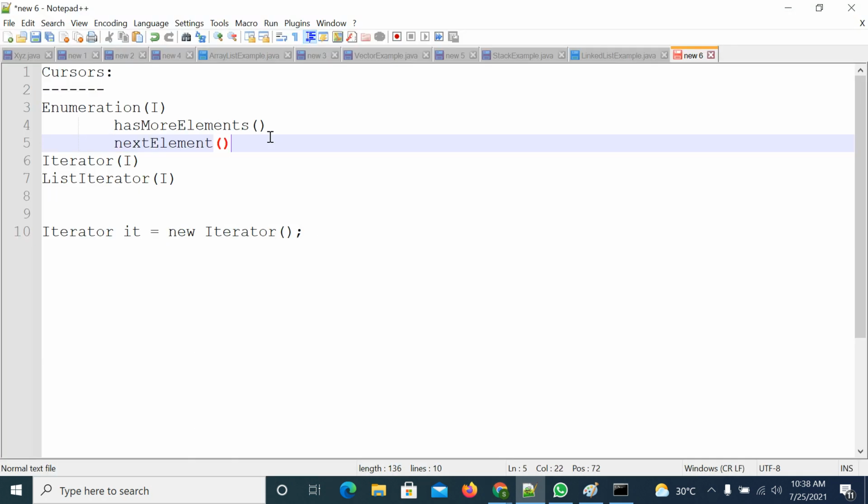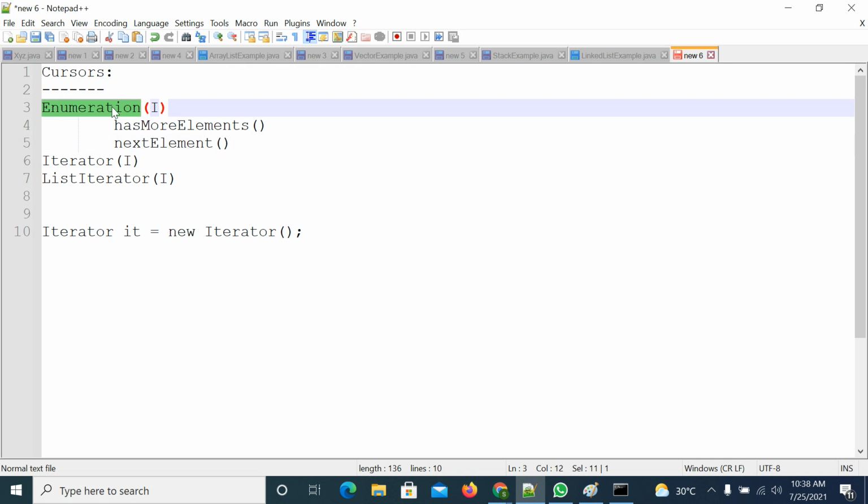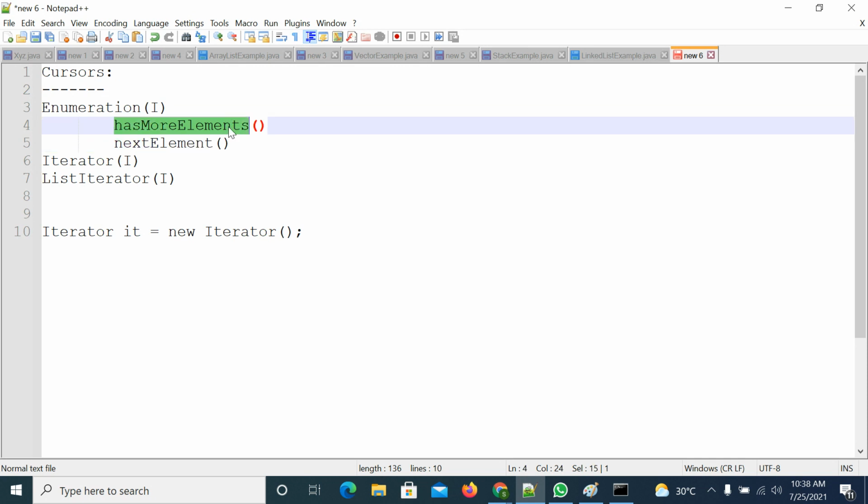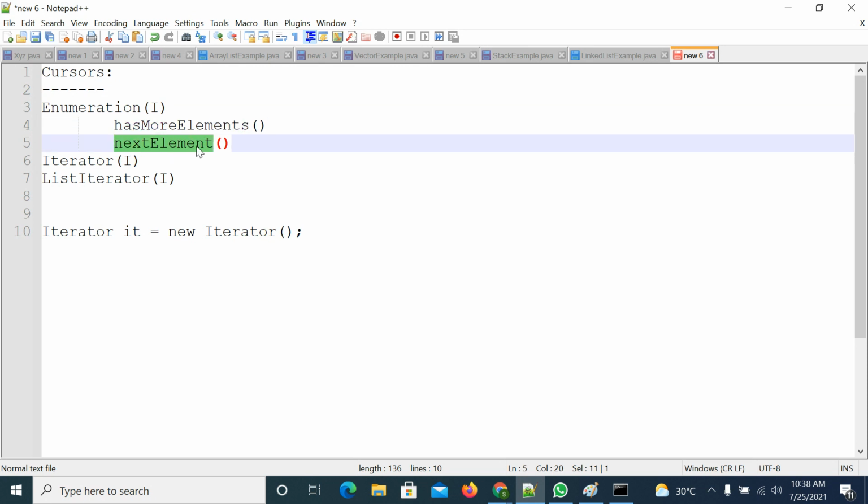Do you remember yesterday we discussed the methods of the Vector class? Inside the Vector class methods, there are addElement, removeElementAt. Like this, element is there, right? So try to remember that point. So the Enumeration interface contains two methods. These two are abstract methods. One is hasMoreElements. The second one is nextElement.